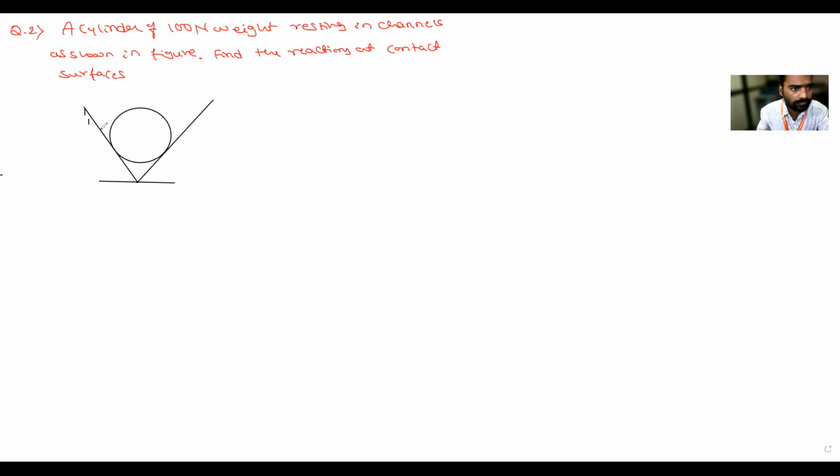Take down this figure. So these are the two channels. There is one cylinder. This cylinder has a contact surface here and another contact surface here. You have to determine the reactions at the contact surfaces.